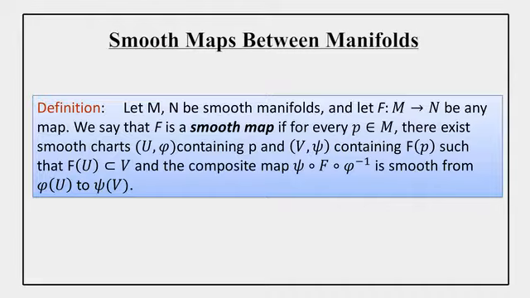The function psi compose f compose phi inverse is a map from R^n to R^m. This is a map between two Euclidean spaces. So here basically we are talking about a smooth function between two Euclidean spaces, and you transfer this map to the manifold. So we are giving the definition of a smooth map between two manifolds by using the smoothness condition of that function in Euclidean space.